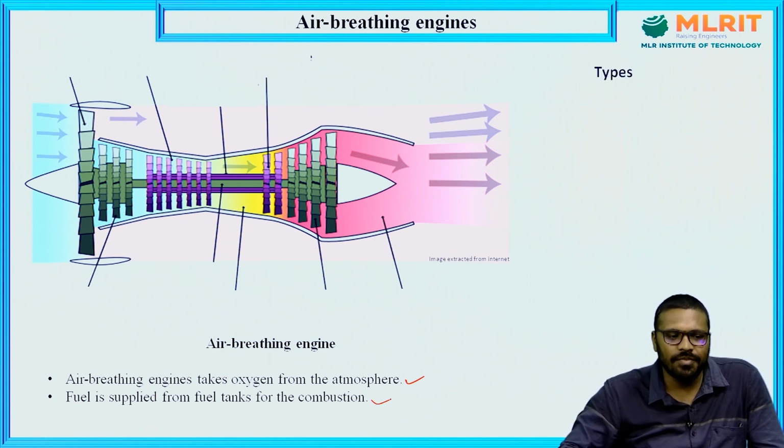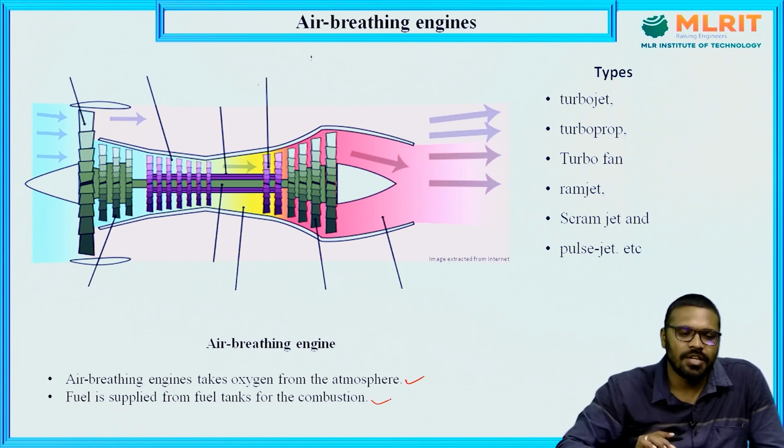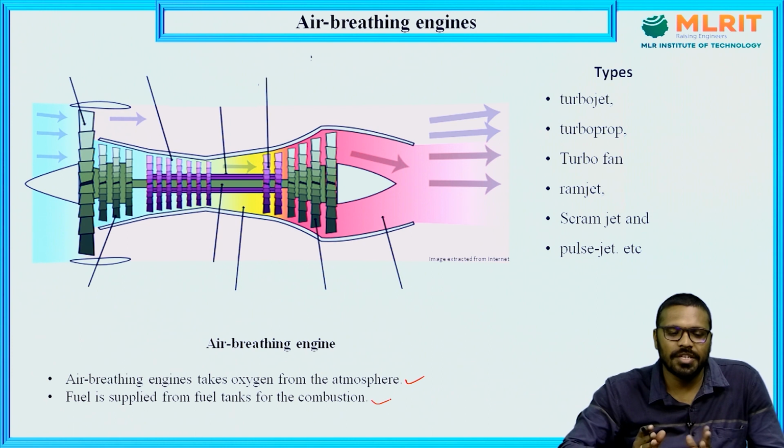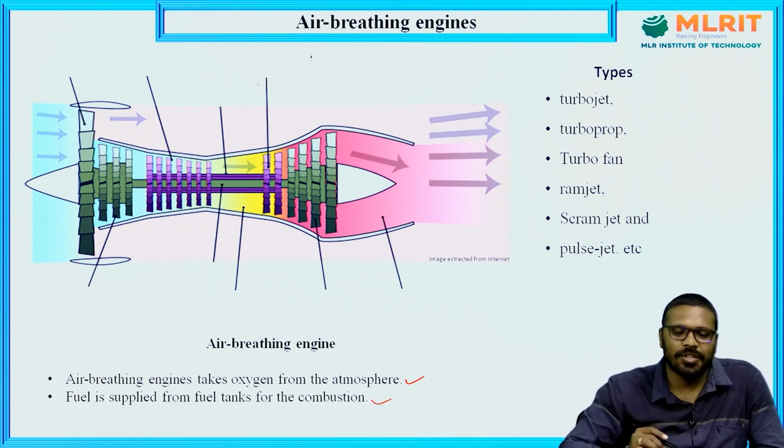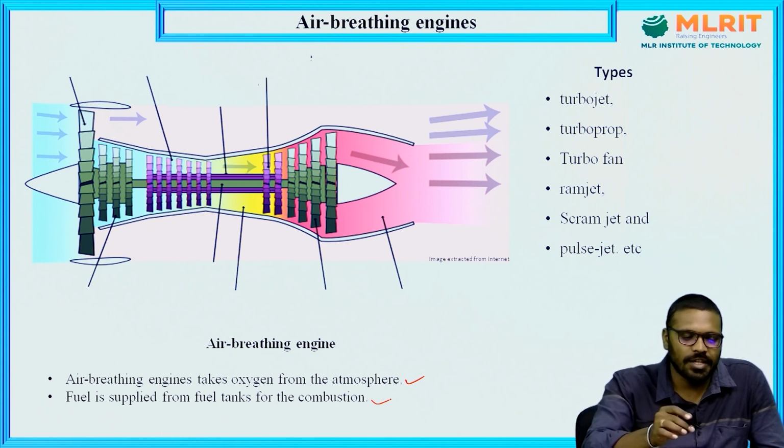Coming to the types of different jet engines, first one is turbojet, turboprop, turbofan, ramjet, scramjet and pulsejet, etc. So, these are the different types of jet engines which we have, and there are even some combinations of non-air breathing and air breathing engines, like the turbo ramjet, etc. Okay, all these come under air breathing engines, the different types of air breathing engines which come under jet engines.